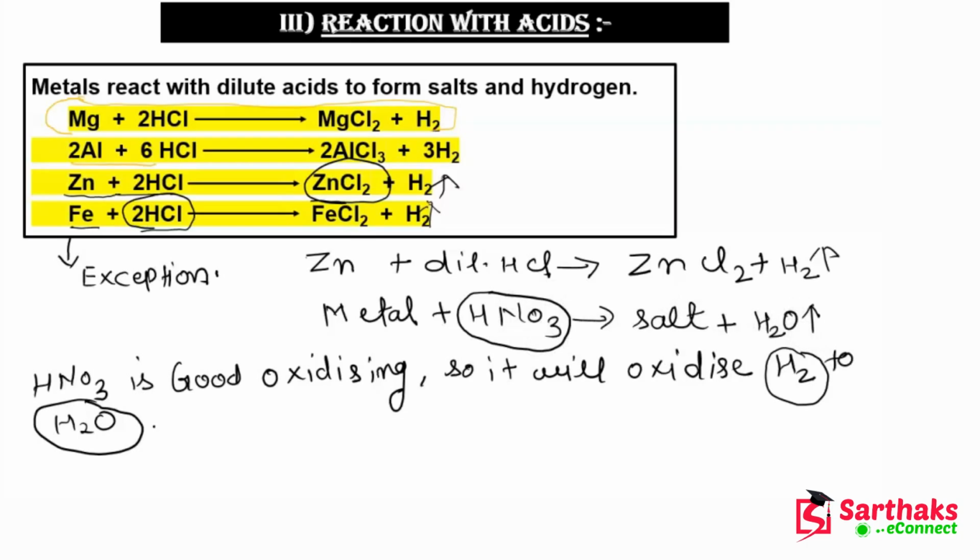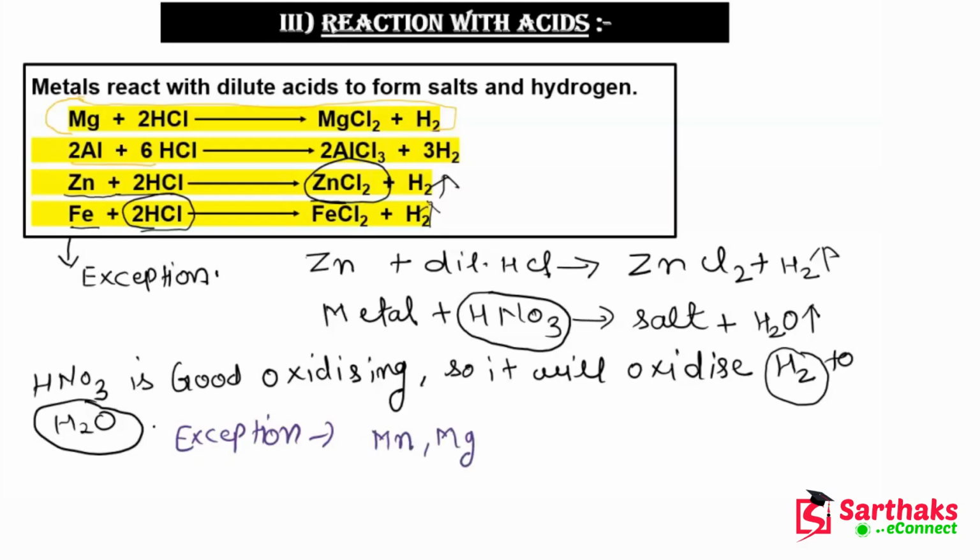Now guys, there is another exception to this exception, and what is that? There are some metals which prevent the hydrogen gas from being oxidized. So what are those metals? Manganese and magnesium.